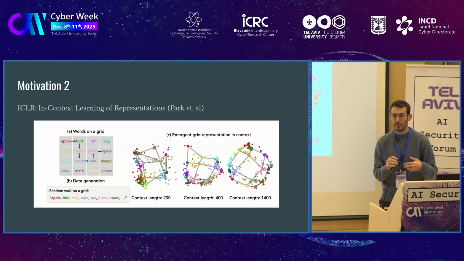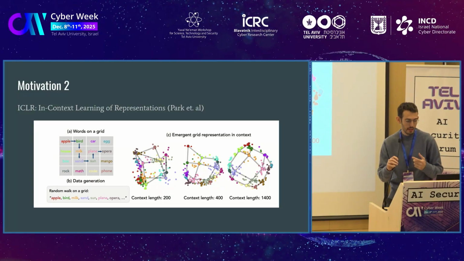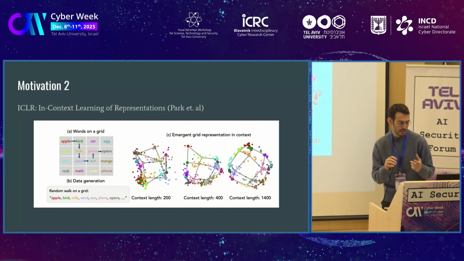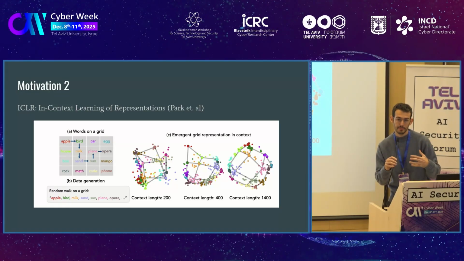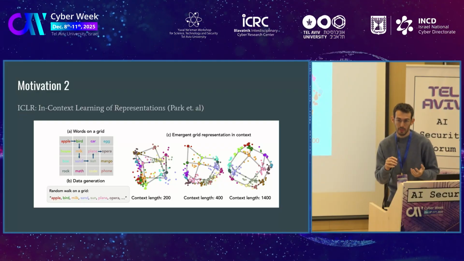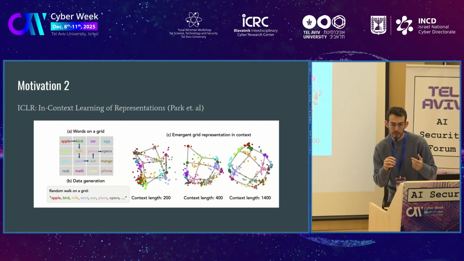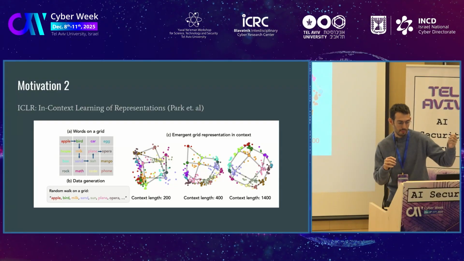Beyond philosophy, we stand here on the shoulders of giants. There was a really cool paper called In-Context Learning of Representations. Basically, the authors showed, they had a grid of words, say apple, bird, card, egg, and so on. And they introduced words in a very specific order in relation to this grid or table.